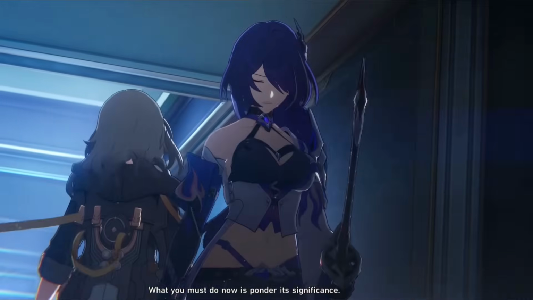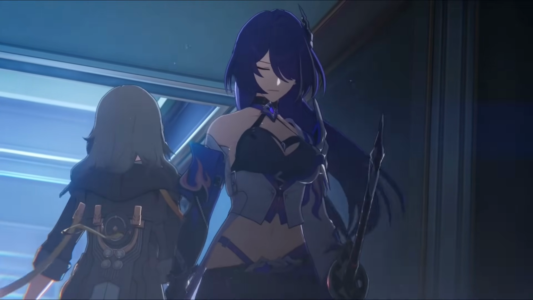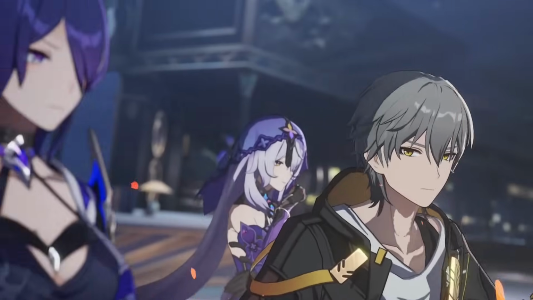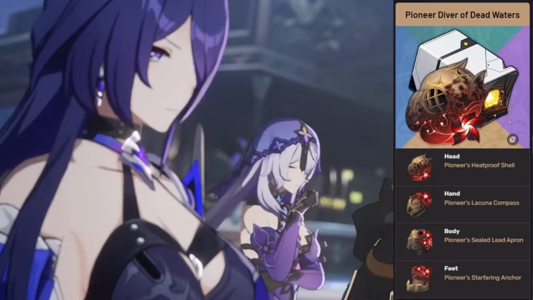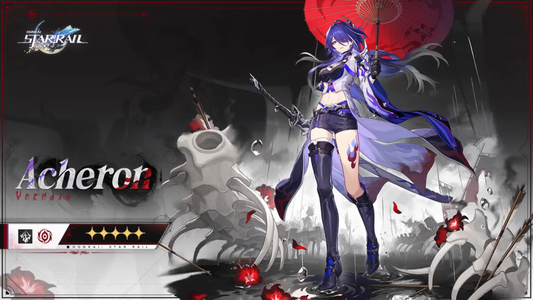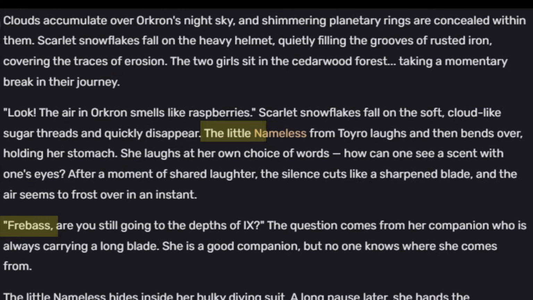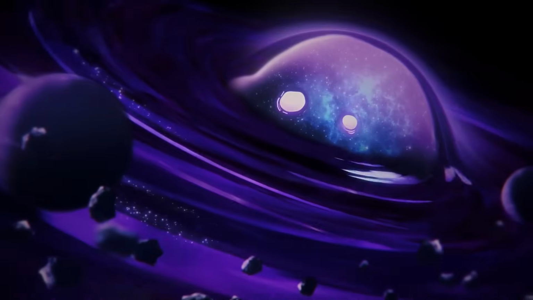The greatest evidence that we have that Acheron is an emanator of Nihility is from the relic set Pioneer Diver of Dead Waters, a relic set which features similar flowers to that shown in Acheron's official art. This relic set talks about how two girls, a girl with a long sword and Freebass, a nameless, make their way into the depths of IX, leading to Freebass's death. IX is an Aeon that is a black hole with two eyes.